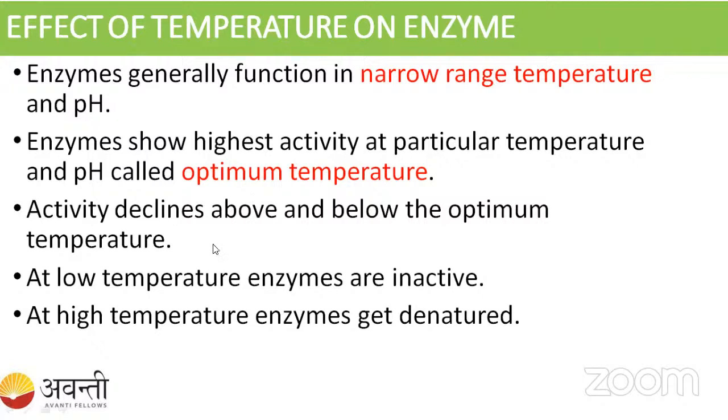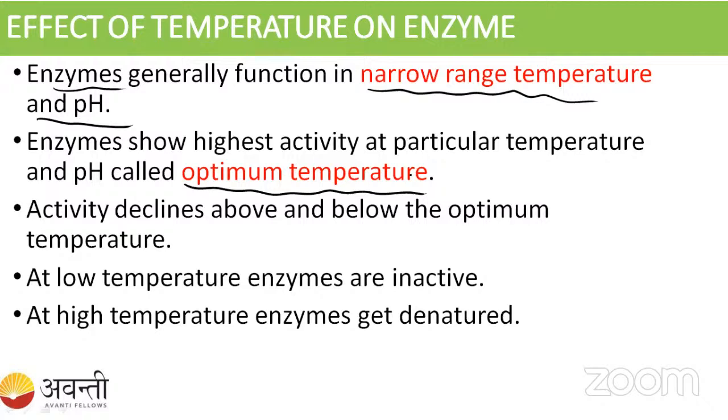Okay, so see here, how does temperature affect the enzyme? The enzymes generally function in a very narrow range of temperature and pH. Both temperature and pH are very important for the enzyme to work. The enzyme shows the highest activity at a particular temperature, and that temperature we call the optimum temperature.